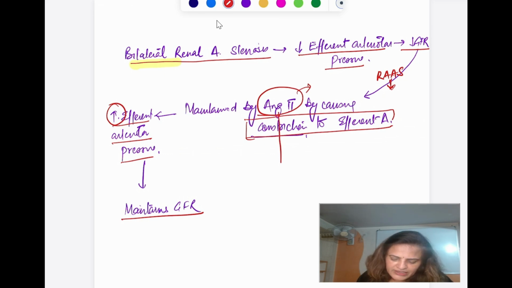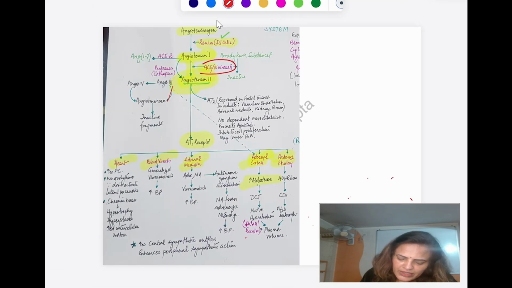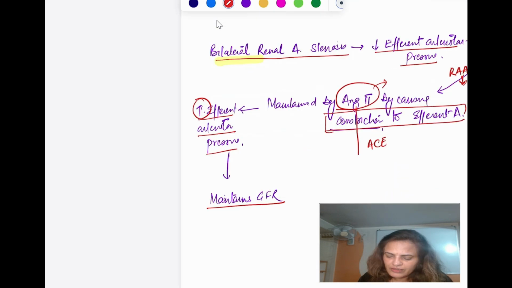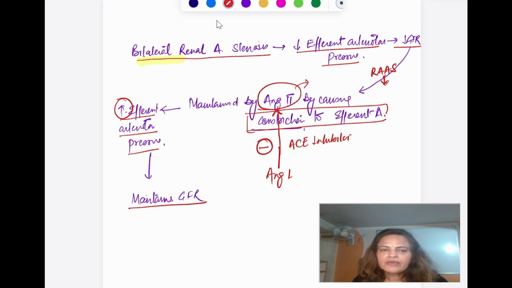Suppose we give an ACE inhibitor, then what will happen? Where are they going to act? They are going to inhibit the conversion of angiotensin 1 to angiotensin 2, so angiotensin 2 won't be formed. Then the efferent arteriolar pressure won't be maintained.